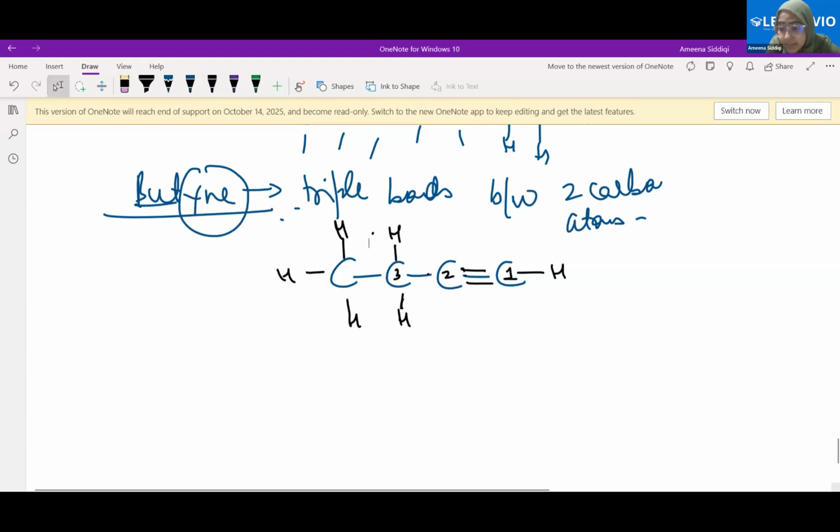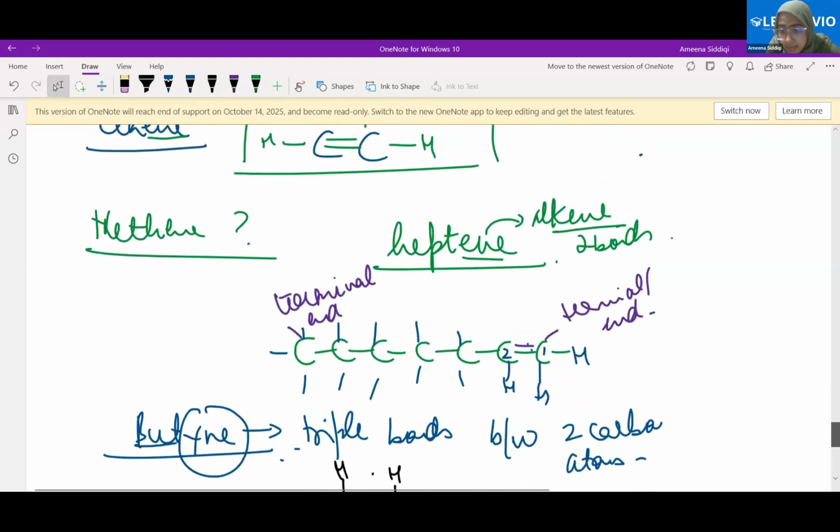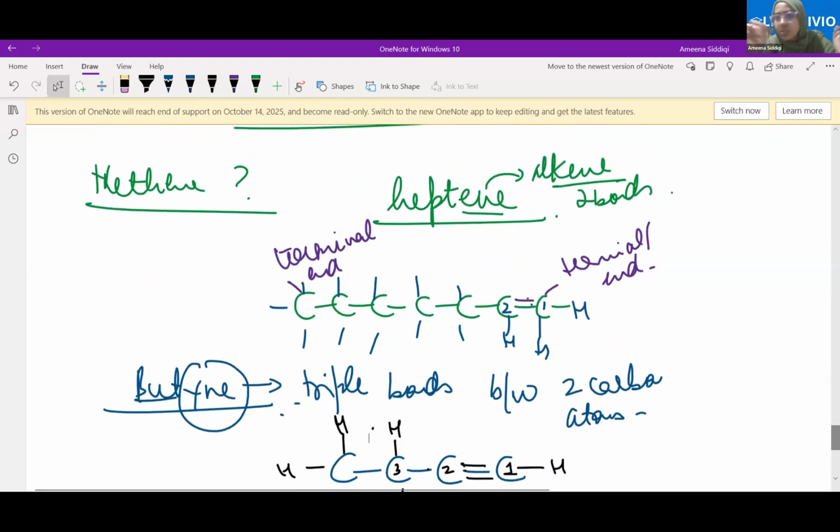Ma'am, can we draw it from the other terminal end as well? Yes, we can choose either of the sides, but whichever side we have chosen will become the first carbon. Okay, ma'am.